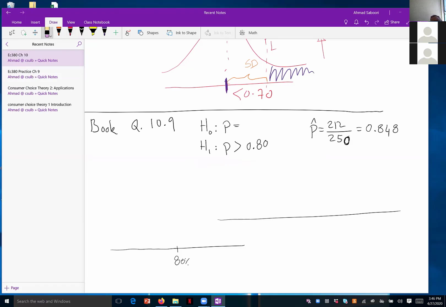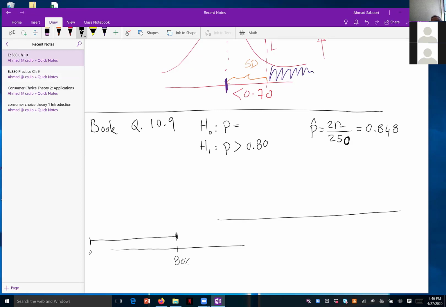However, for the null hypothesis, we need to assume a concrete value, right? So the null hypothesis is that it's not more than 80%, right? And we have to come up with a concrete value because we are dealing here with alpha. Alpha is 10%. So for the null hypothesis, when it's a range, like in this case, the range is from 0% all the way to 80%, right? That's our null hypothesis.